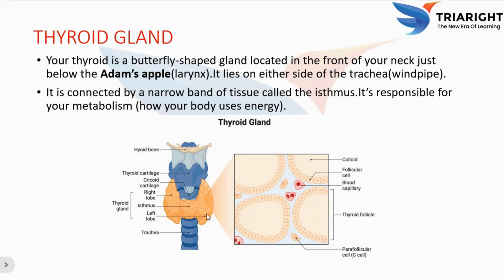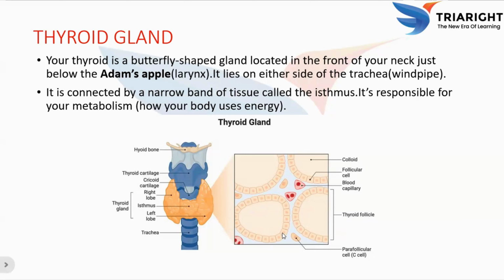Actually, these thyroid follicles are tiny spherical structures filled with colloid. The picture we are seeing on the right side is a microscopic structure of the thyroid gland. It shows tiny spherical structures filled with colloid when we observe it under the microscope. The follicular cells around the colloid secrete thyroid hormones, that is T3 and T4. Parafollicular cells secrete calcitonin, which helps regulate calcium levels.